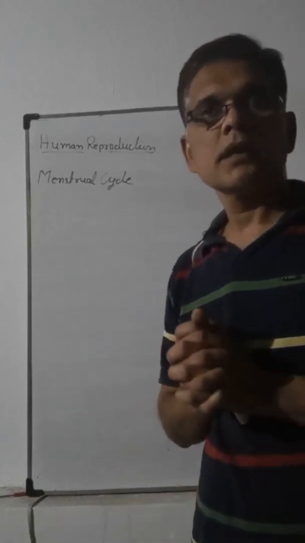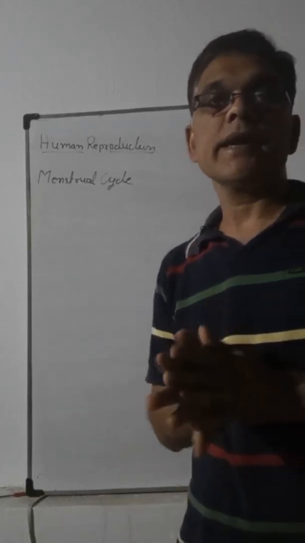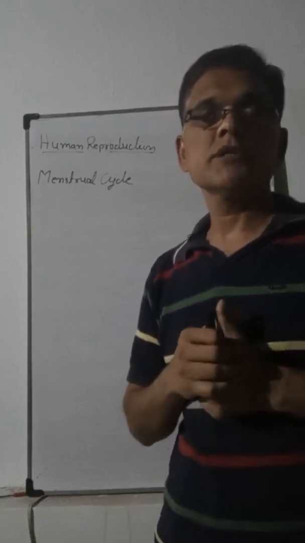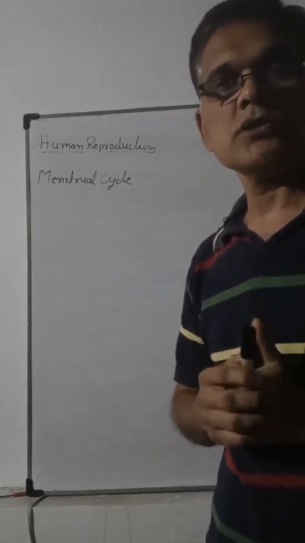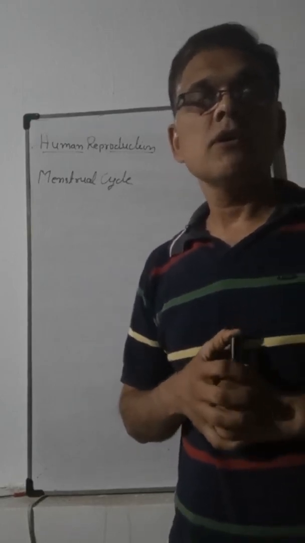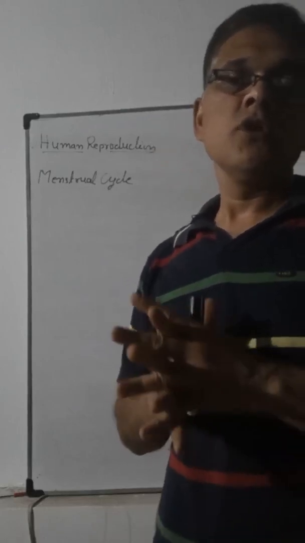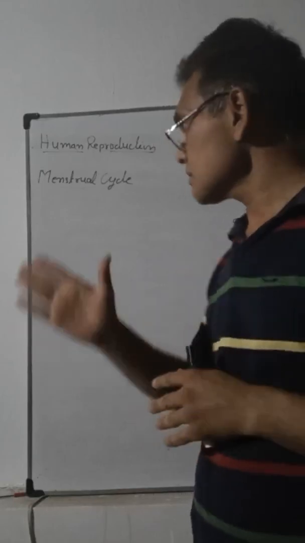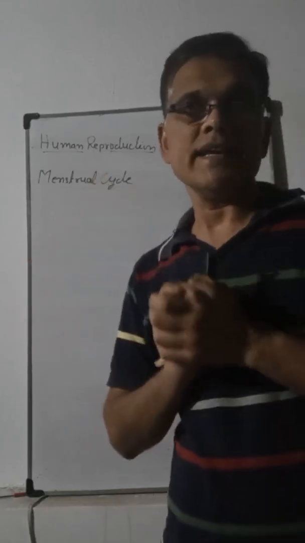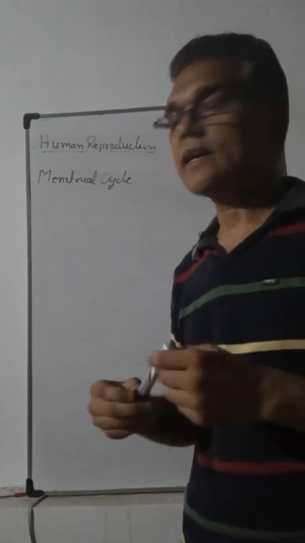Hello students, in the last period we studied gametogenesis, that is the formation of sperm, spermatogenesis, and the formation of ova, known as oogenesis. Today we are going to discuss the menstrual cycle. What is the menstrual cycle?